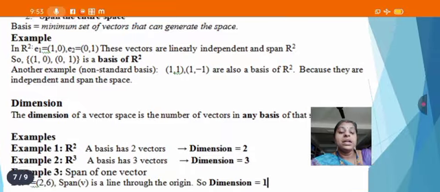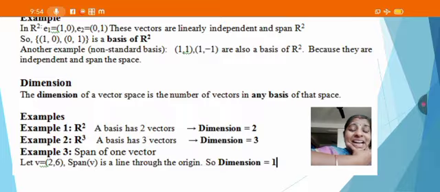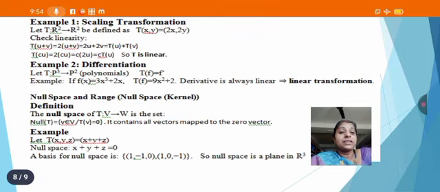Next one, dimension. The dimension of a vector space is the number of vectors in any basis of that space. Example: R2 has a basis with two vectors, so dimension 2. In the same way, an R3 basis has three vectors, so its dimension is 3. Then for the span of one vector, we can take v is equal to (2, 6), and the span of v is a line through the origin, so its dimension is 1. In this way we can find the dimension of a vector space.